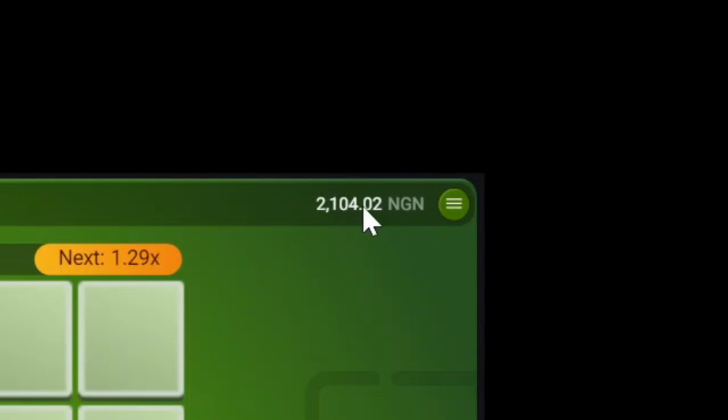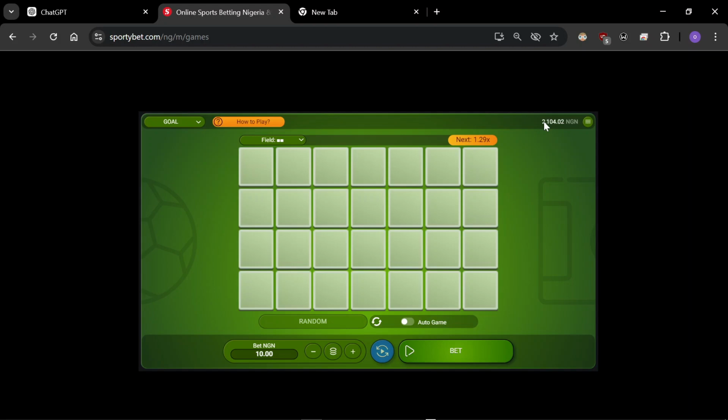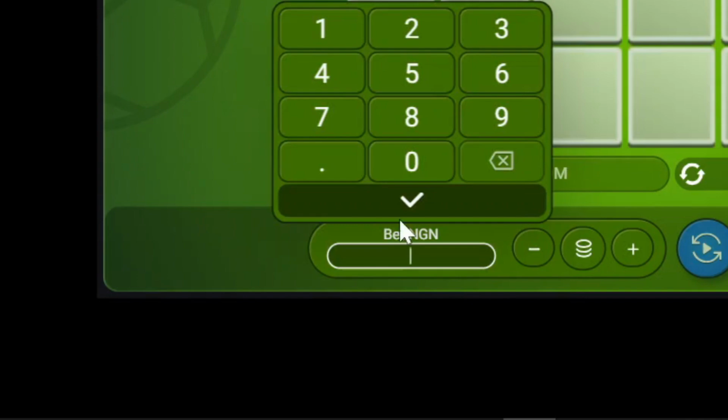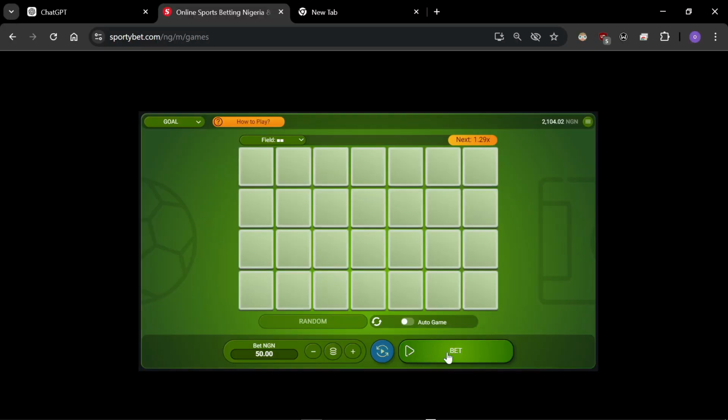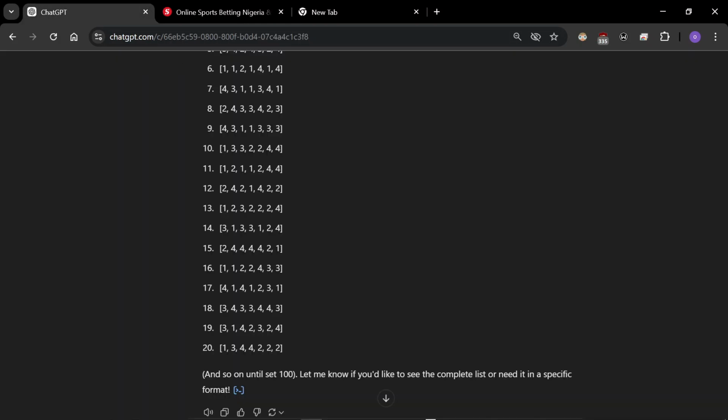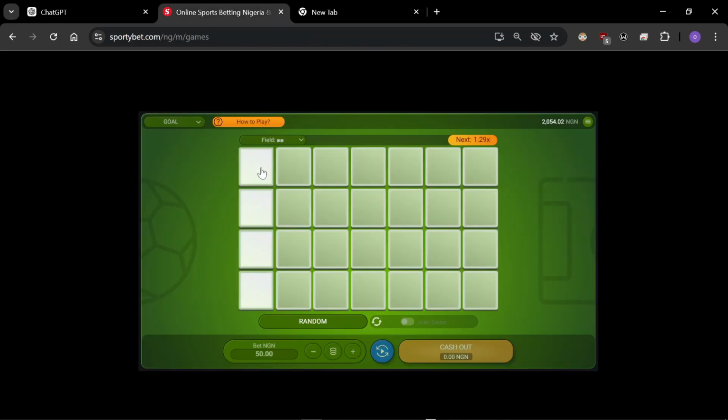What I'm going to do is decide how much I'm willing to stake as my capital here to get me that amount. Let's say I want to stake 50 Naira. I'm going to choose to stake 50 Naira for this particular game. So I'm going to set my stake amount to 50, and then select bet. The answer I picked at first was 1211244, I'm going to go with that.